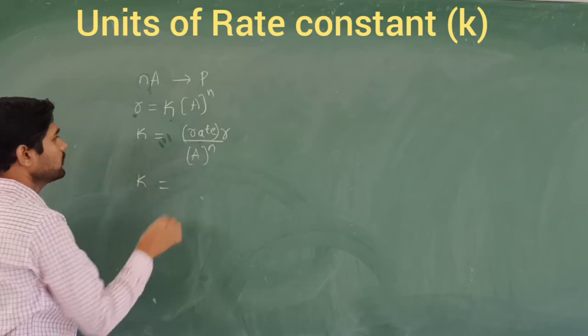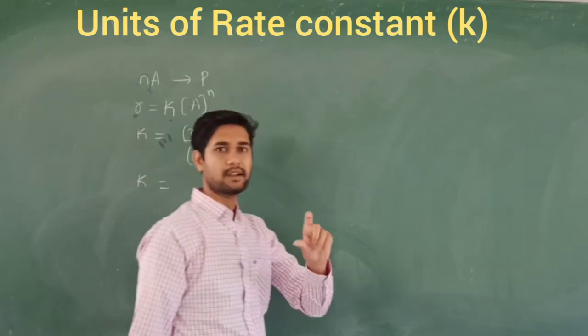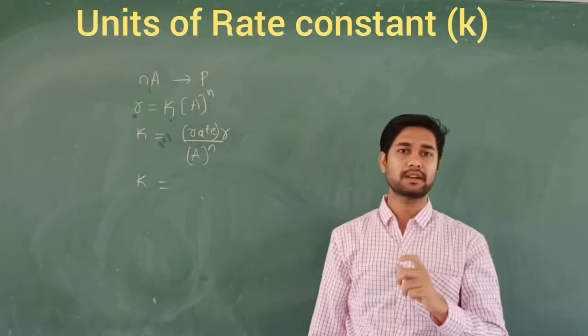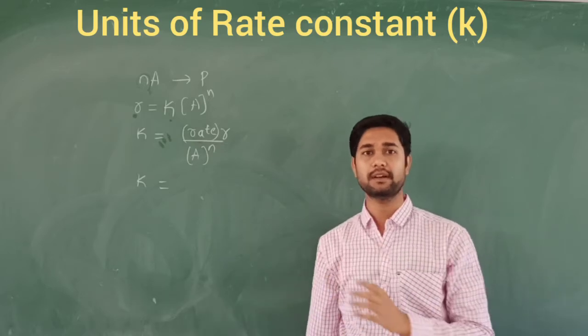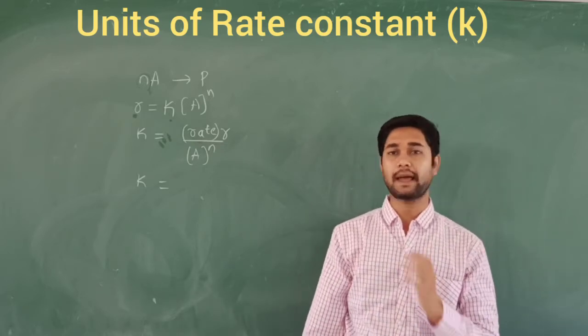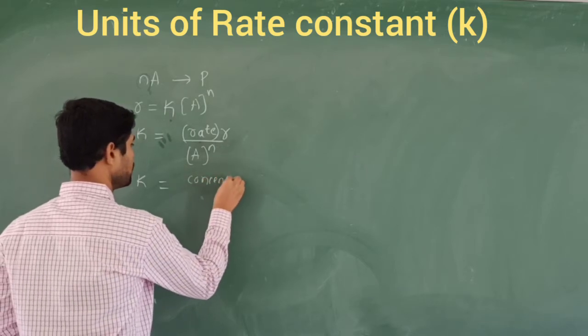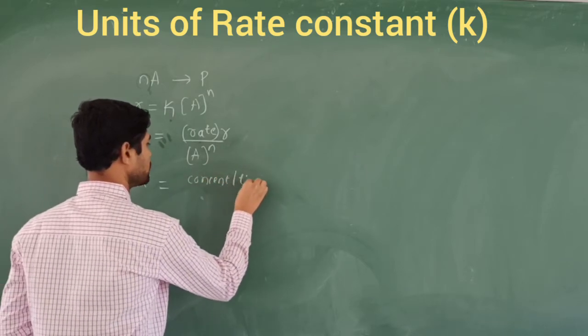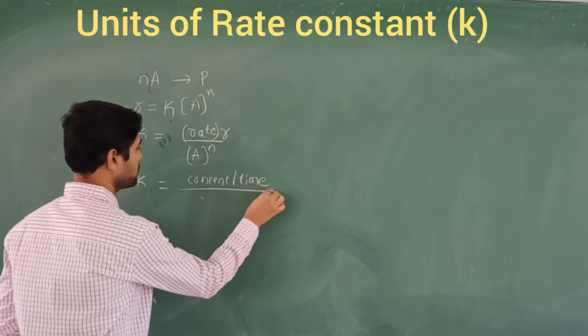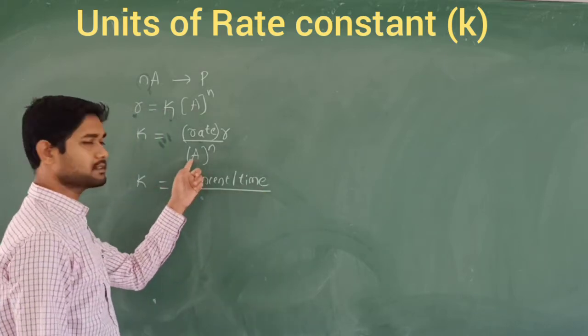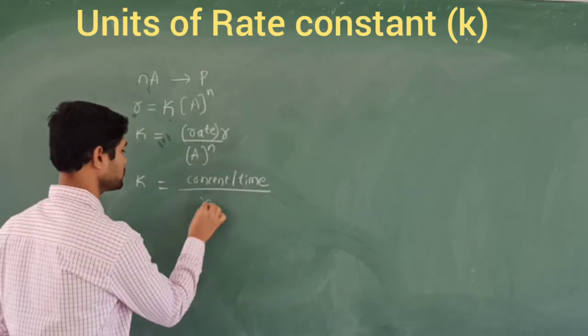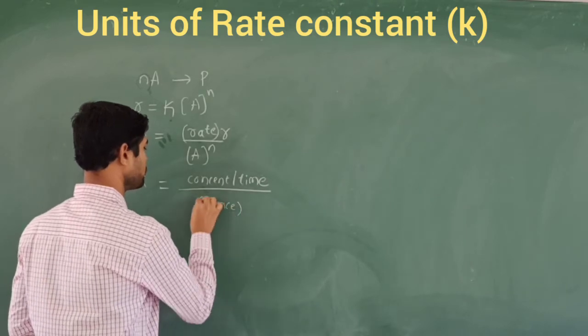Therefore k is equal to rate, that is, the rate of the reaction, divided by concentration power n. We measure rate in terms of concentration per time. So k is equal to concentration per time divided by concentration power n.